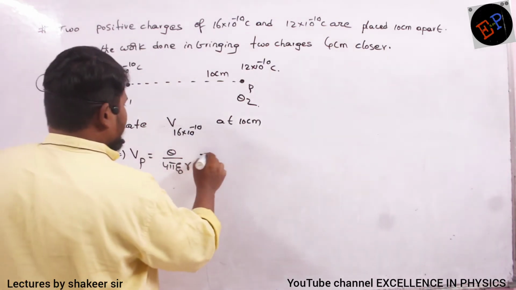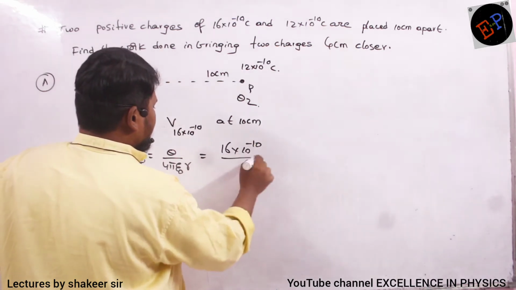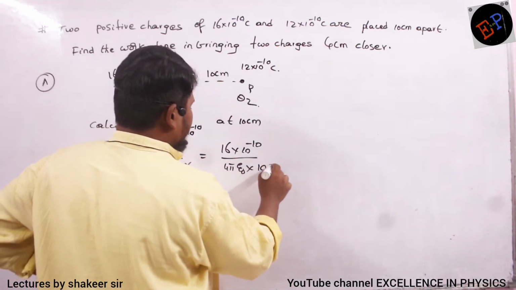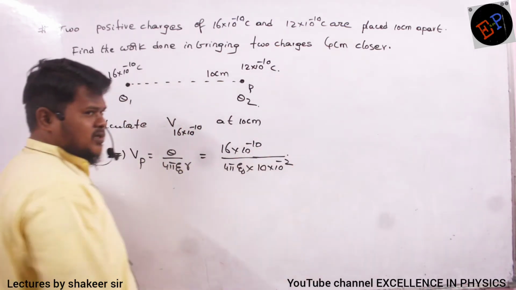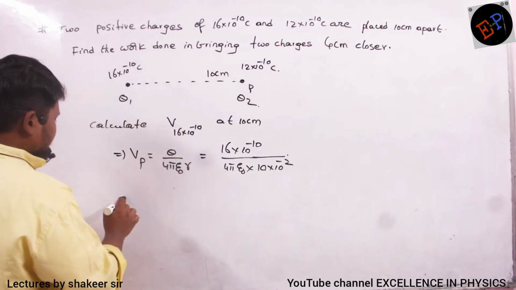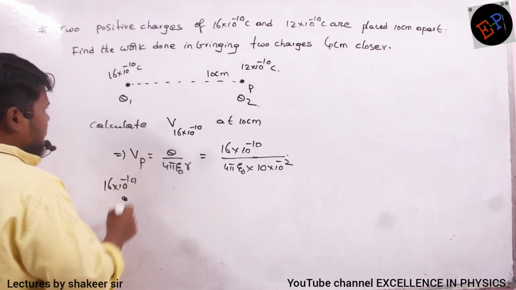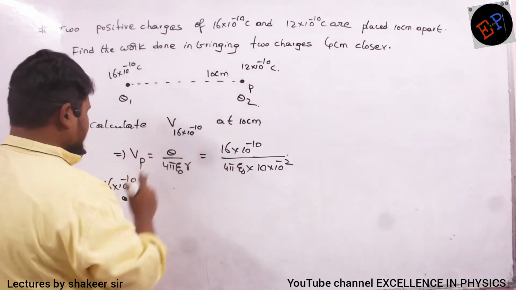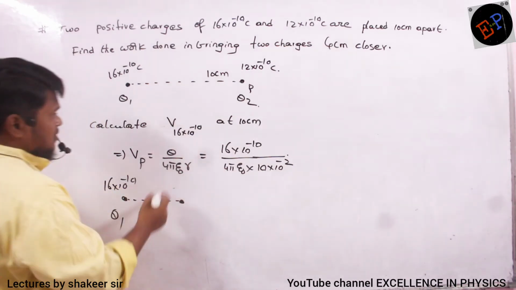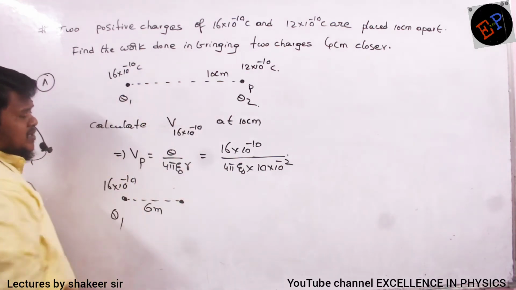So I will write the main charge. Charge is 16 into 10 power minus 10 divided by 4 pi epsilon naught into R. R value is 10 centimeter, so 10 into 10 power minus 2 meter. This is the potential. Clear, no? Okay. Now let us draw the new configuration. New configuration is, this is Q1, 16 into 10 power minus 10. And this charge which is present at 10 centimeter, now I will bring this one to a distance of 6 centimeters only. So this charge I am displacing. This one I am keeping constant.